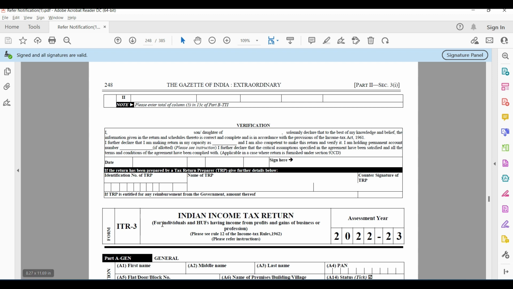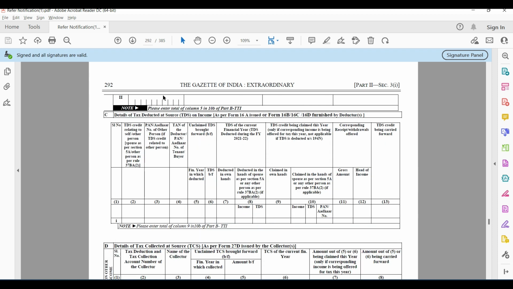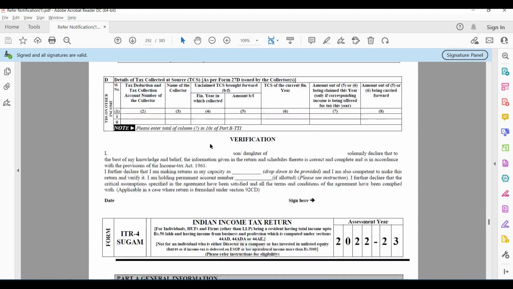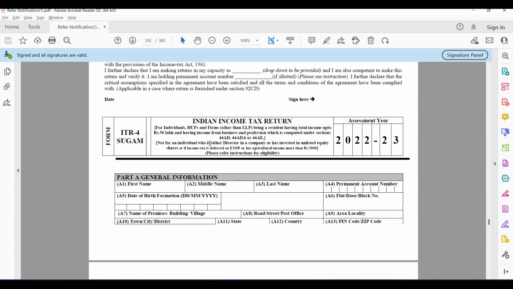Here you will get ITR 3, for individuals and HUFs having income from profits and gains of business or profession. Next, come to 292. Here we will get ITR 4, Sugam, for individuals, HUFs and firms. You may go through it.